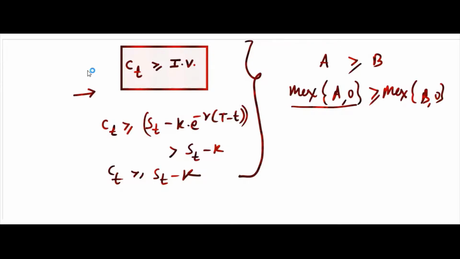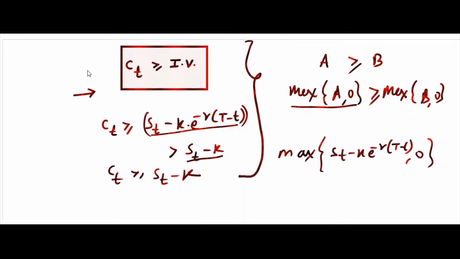So we'll write this way, max of this and max of this. If you write max of (St minus K e^(-r(T-t)), 0), by virtue of this inequality it is greater than max of (St minus K, 0).